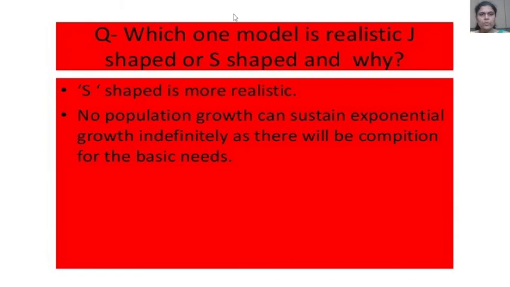Here the question arises: which model is realistic, J-shaped or S-shaped, and why? Answer: S-shaped is more realistic. No population can sustain exponential growth indefinitely, as there will be competition for the basic needs.